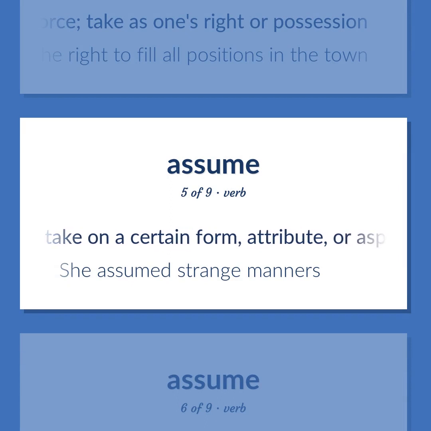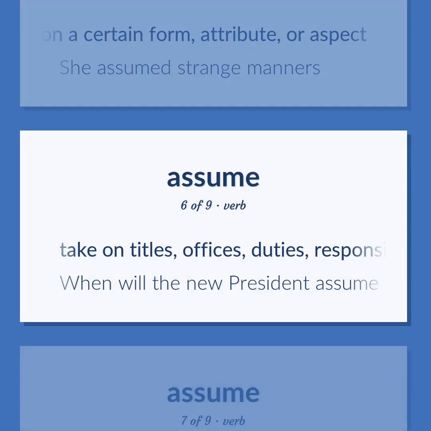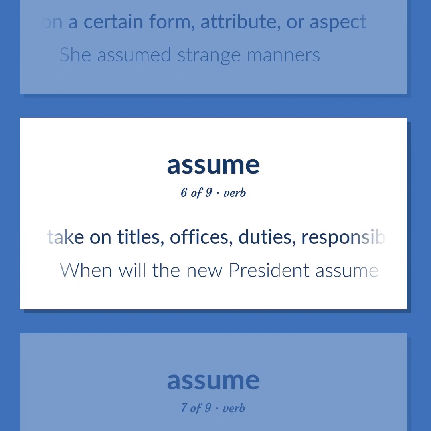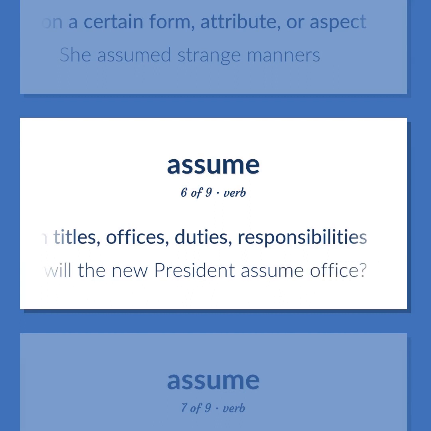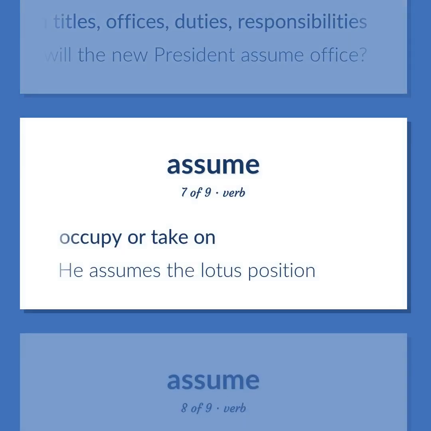Take on a certain form, attribute, or aspect. She assumed strange manners. Take on titles, offices, duties, responsibilities. When will the new president assume office? Occupy or take on. He assumes the lotus position.